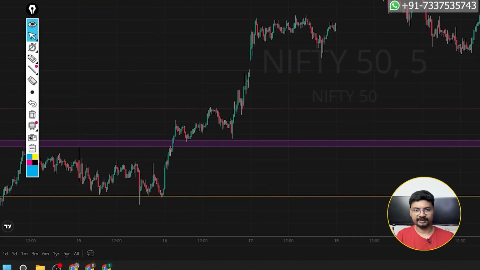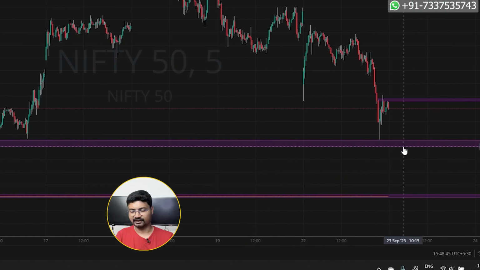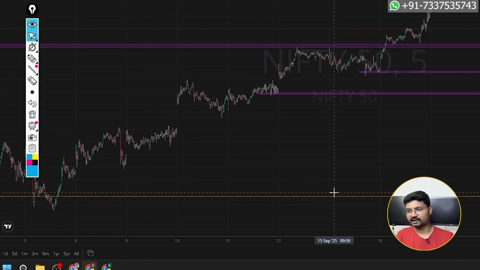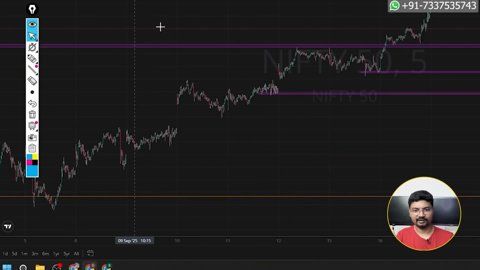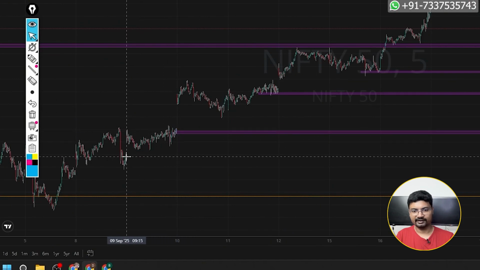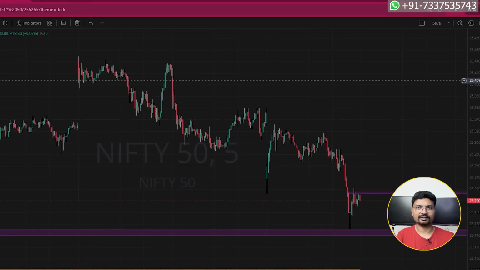And after that, the next important support area is this one. If it breaks this level tomorrow, you can watch that level. And the next important support area is this one. Okay, these are enough. Let's mark one more level. You should look for this level, closing price, and one more level is this closing price. We have marked the support levels.